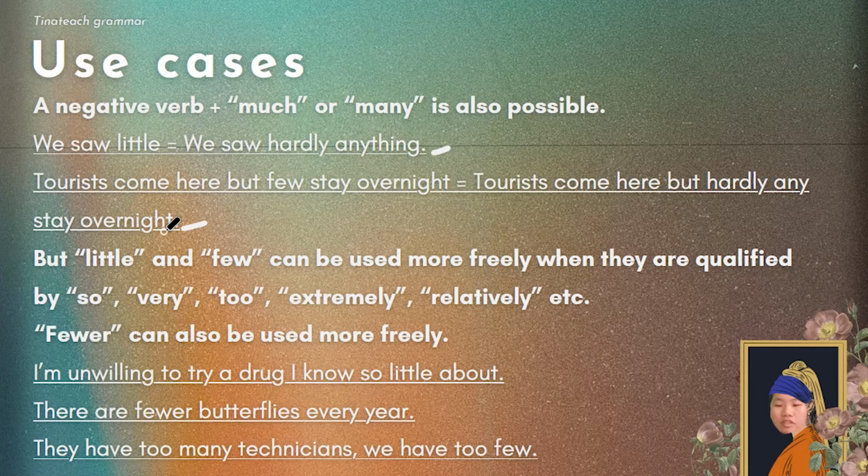All right? Now, in some instances, little and few can be used more freely. It means that you don't have to pay too much attention to the words and the sentence structure that little and few are within when they are qualified by words such as so, very, too, extremely, relatively. Another variant of few can also be used, such as fewer. All right, I'm going to give you some examples.